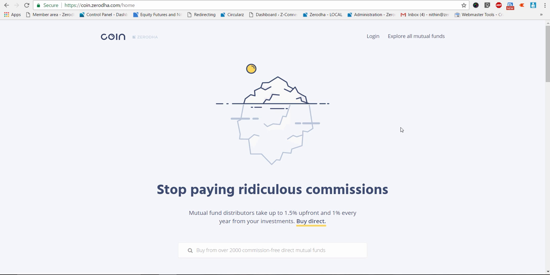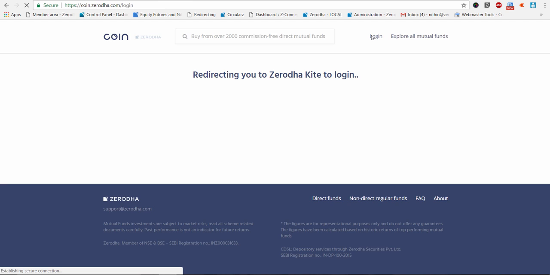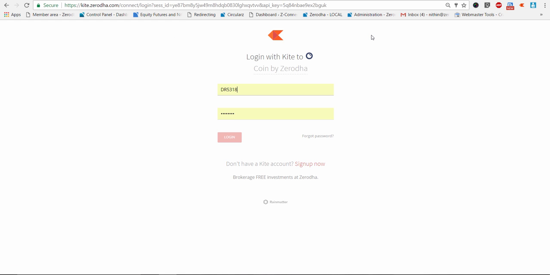Now, here's the website, right? Now, a couple of things to remember. The login for Coin is the Kite login. Some of our clients who are not using Kite, Nest, or Pi, so all our trading platforms, and are using a NOW trading platform, which is the exchange platform, will not be able to log into Coin. So you'll have to first migrate to Kite and only then be able to log in, right?